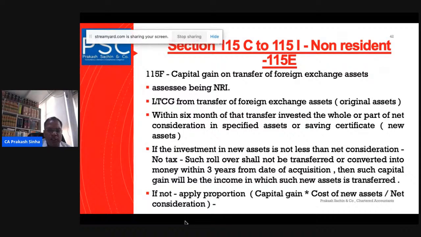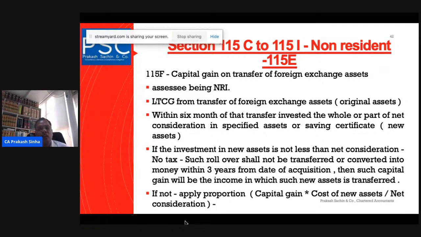Non-resident means, first of all, the assessee should be an individual, the assessee should be a citizen of India or a person of Indian origin, and after that he should be a non-resident Indian. When we say he is a non-resident Indian, this means he is not a resident in India, but a non-resident. So we have to understand the term NRI, which has also been discussed in the part of FEMA. But for this chapter, NRI has already been